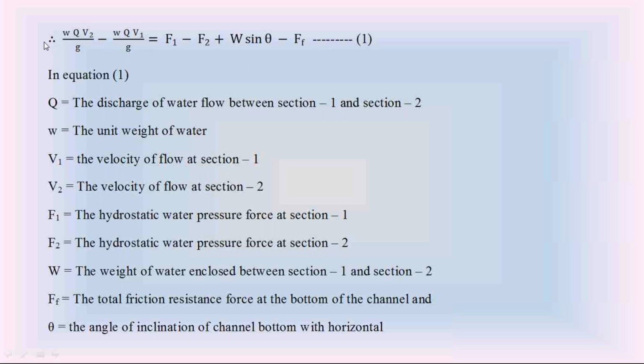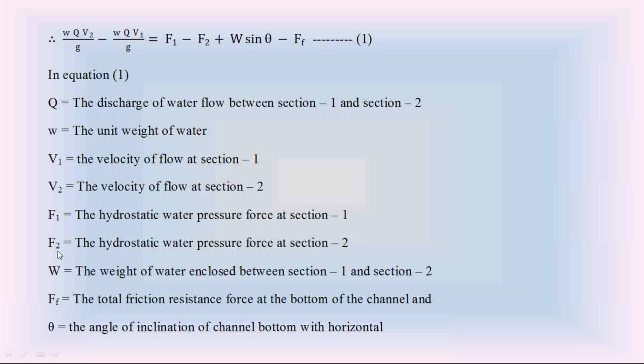In this equation, Q is the discharge of water flow, W is the unit weight of water, V1 is the velocity of water flow at section 1, V2 is the velocity of water flow at section 2. You must focus on this force F1. F1 is the hydrostatic force acting on the vertical plane at section 1.